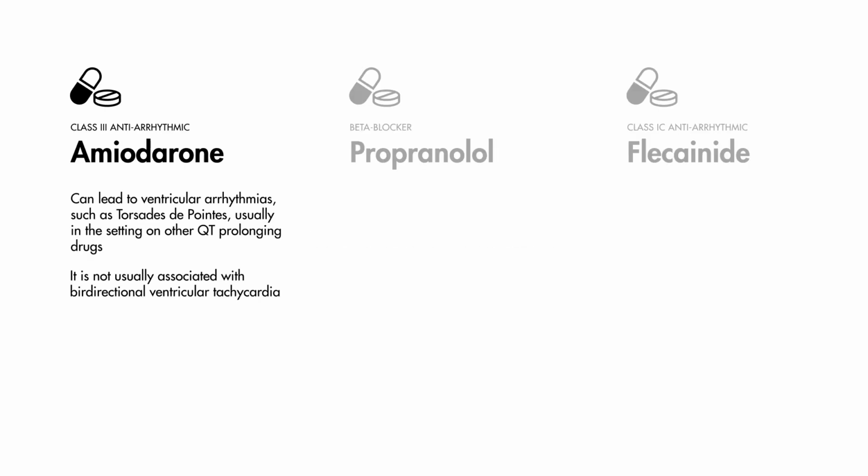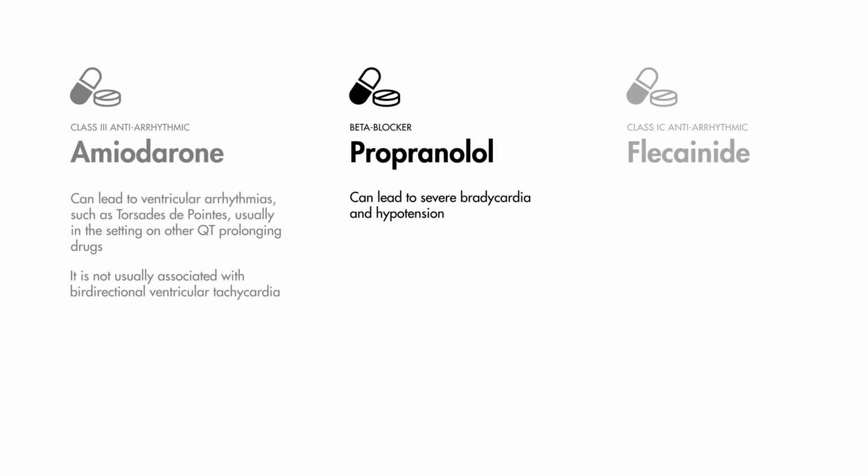Amiodarone may lead to torsade de pointes as a result of QT prolongation in terms of ventricular dysrhythmias. It is relatively uncommon and typically occurs in conjunction with other QT prolonging agents. Propranolol is a beta blocker. In cases of beta blocker toxicity, the cardiac manifestations include severe bradycardia and hypotension. Other findings may include altered mental status and hypoglycemia. These agents do not predispose patients to ventricular arrhythmias.